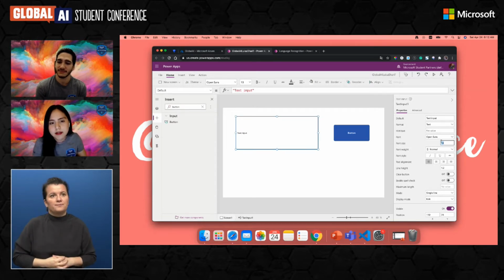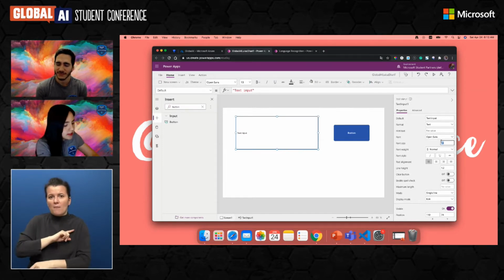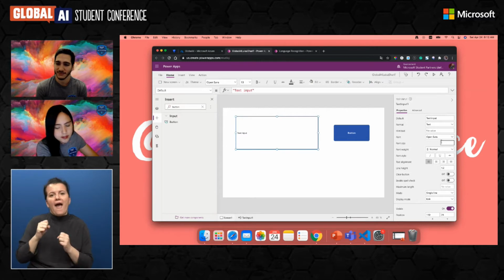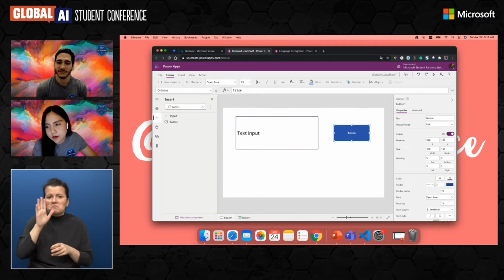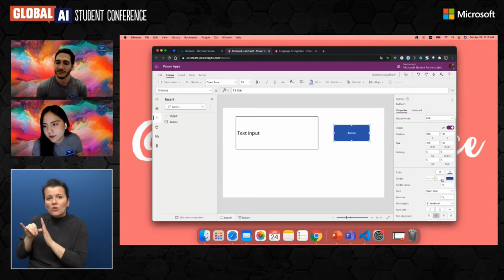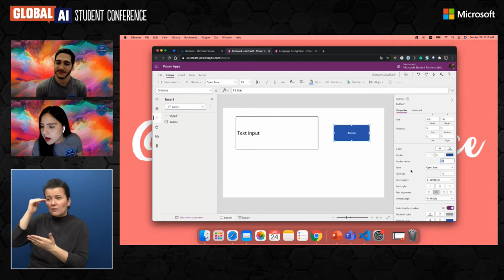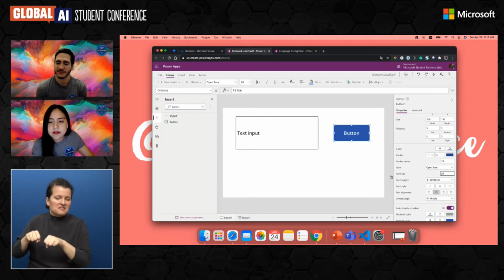Using Power Apps is as simple as using PowerPoint or even Excel. It's not that hard, and you can learn really fast with simple things. You can also follow tutorials on Microsoft Learn, where you can get a lot of documentation on that. Let me change that as well.